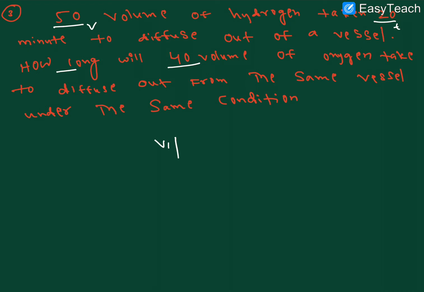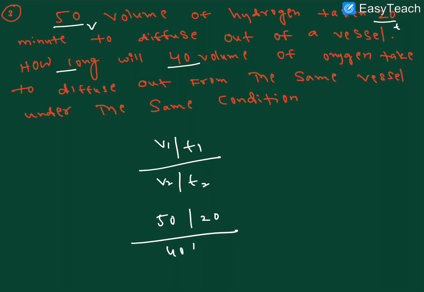So what is the relation here? V1 by T1 divided by V2 by T2. V1 is the volume 50 ml, divided by the time taken, 20 minutes, and V2 volume is 40 divided by T2.